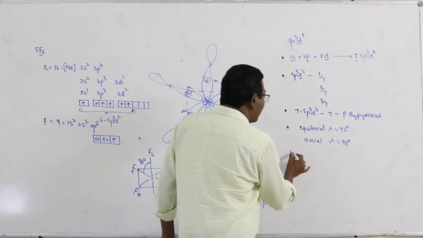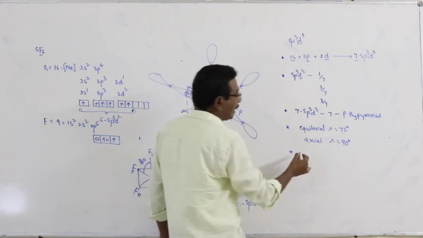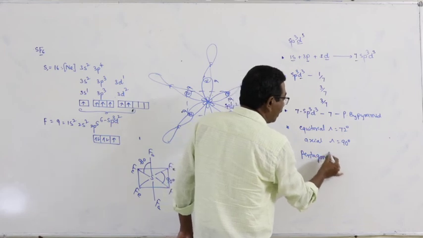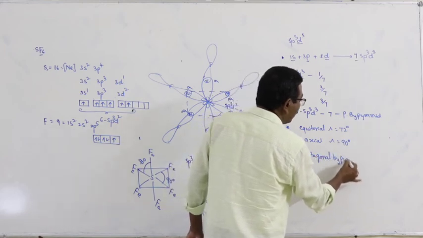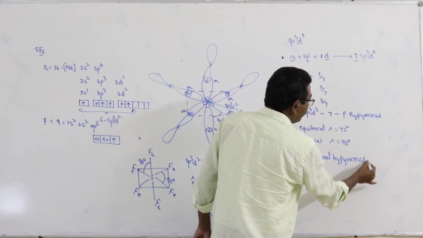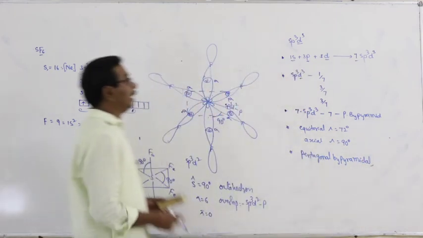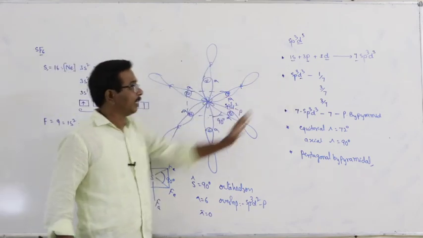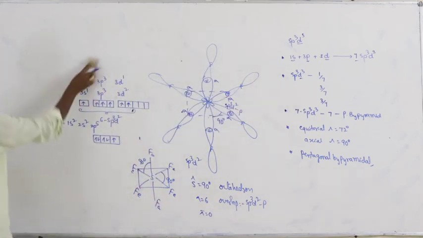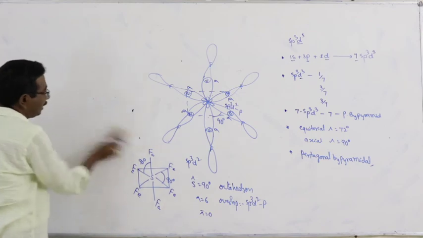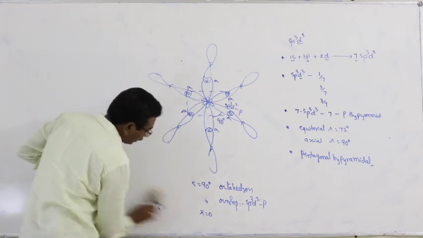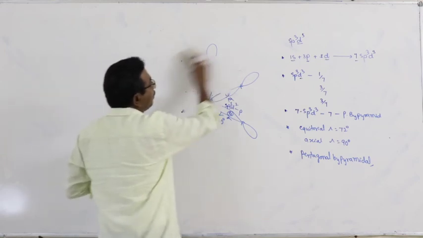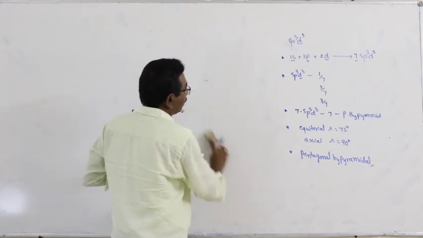The shape of the molecule with sp3d3 hybridization is pentagonal bipyramidal. This is about sp3d3 hybridization. What about an example of sp3d3 hybridization? Here the best and most popular example is IF7.